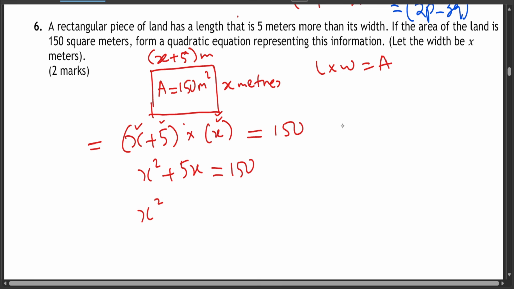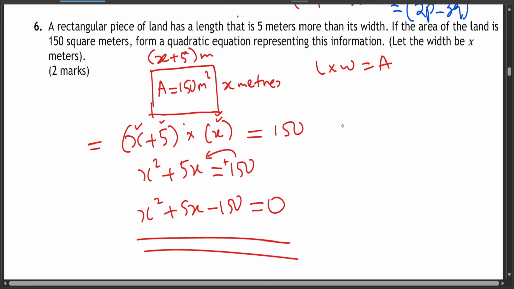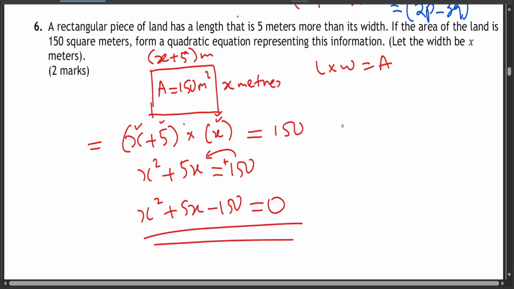Collect all of them together. It's going to give you x squared plus 5x. Put the 150 to the other side because this is plus. It's going to be minus 150, which is equal to 0. And therefore, that is your answer. You've formed a quadratic equation. In case you didn't understand this topic, please go to my playlist and watch it.